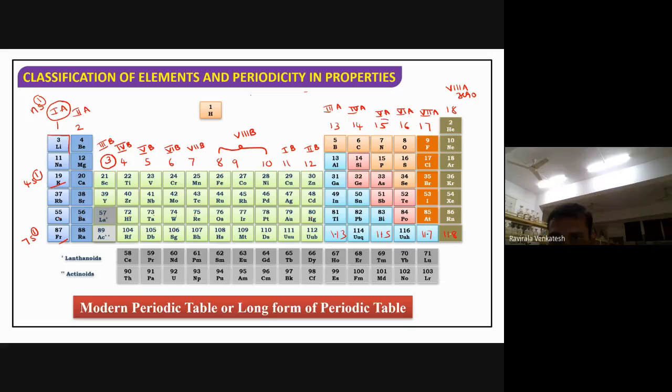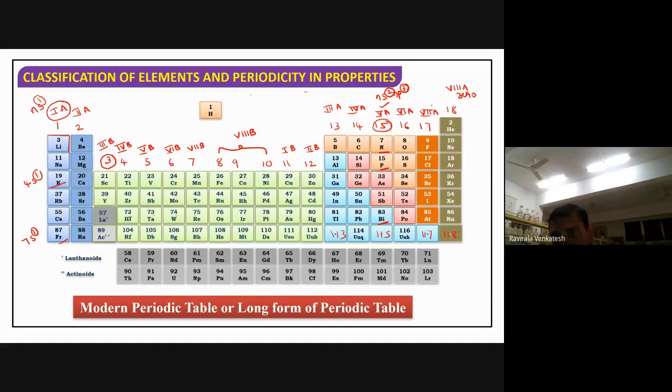For example, I will take the 15th group here. The 15th group has ns2 np3 configuration. That means nitrogen will have 2s2 2p3. Phosphorus will have 3s2 3p3. Bismuth will have 6s2 6p3. Now what is the total number? If you add these valency electrons, 2 plus 3, how much do you get? 5. So fifth A, 5 indicates its valency electrons.